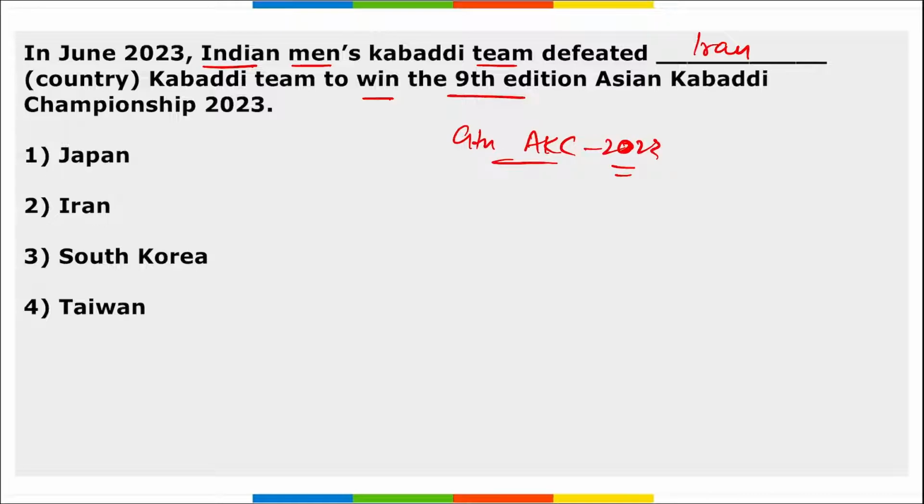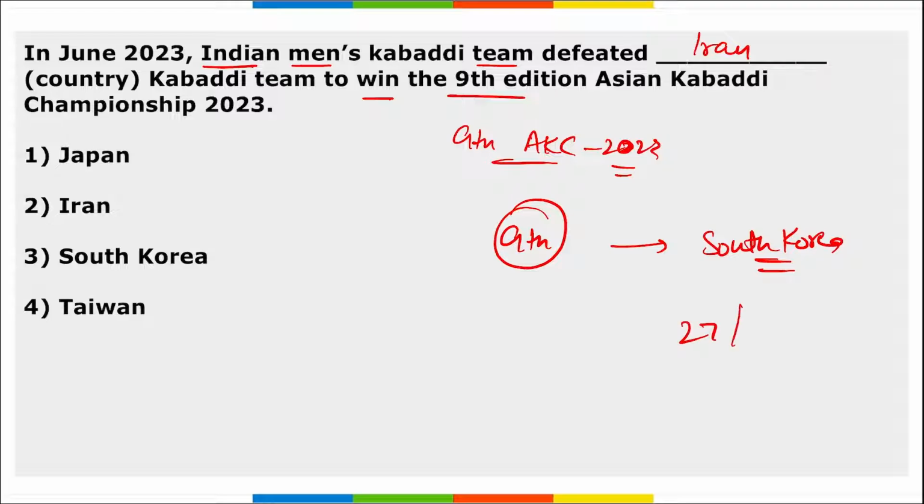So the Indian Kabaddi team defeated Iran in the final to win the 9th edition of the Asian Kabaddi Championship. Where was this held? This was held in South Korea, from 27th to 30th of June. We observed this. It was India's 8th gold medal in the 9th edition of this Asian Championship.